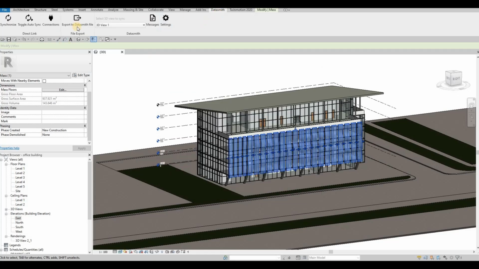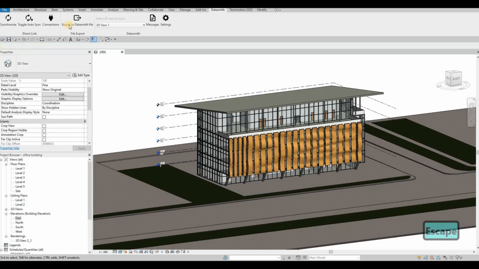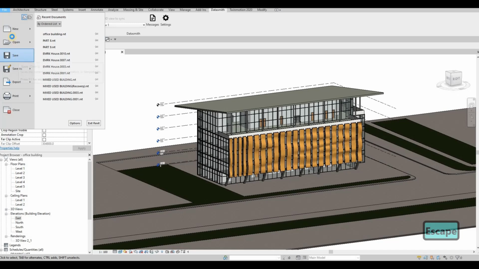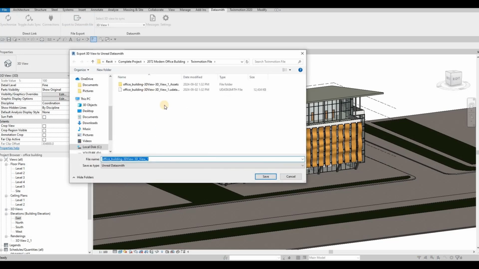I'm gonna export this one again, check the settings here. For some reason it didn't showcase this, so that's what I'm gonna export this again and save it here.